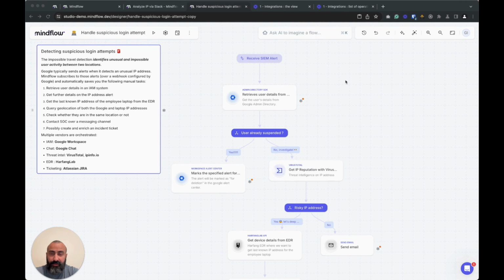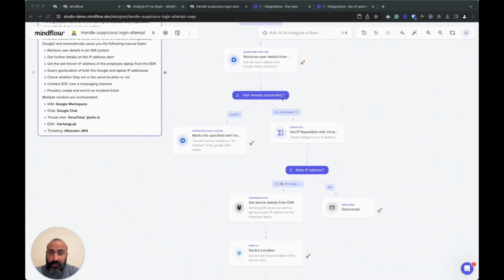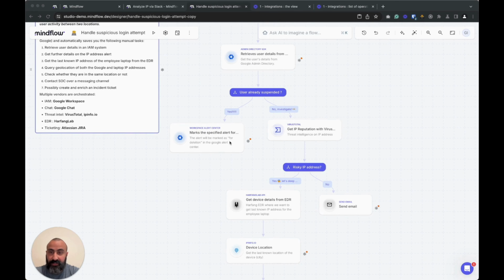In this more advanced workflow, we are detecting a suspicious login attempt. What does it mean? We're trying to figure out if there is an impossible travel case happening here. We have an alert coming from the SIEM, alerting us of a login from a specific user. We try to identify if the user is allowed to log in from that location specifically. So we retrieve the details from that user and identify if the user has already been suspended or not.